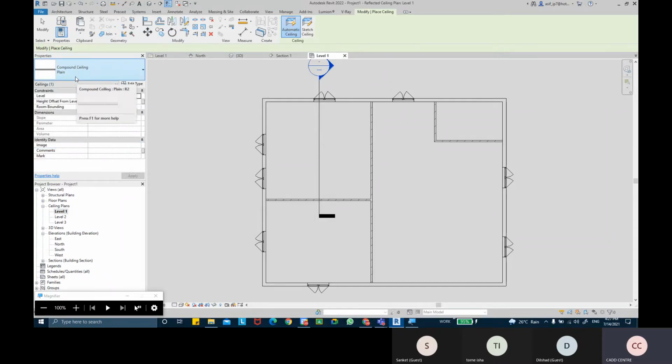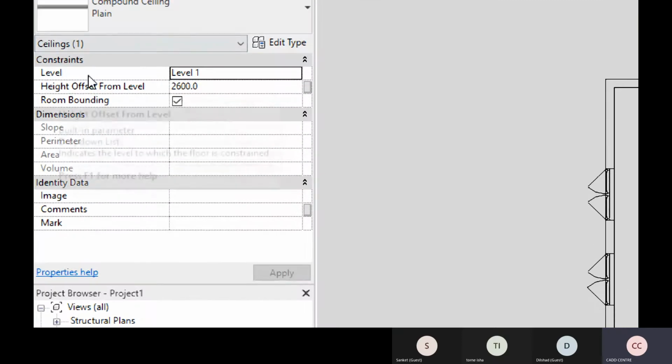From the properties, I've selected the type of ceiling that I want to use in the project, plain ceiling. Now, when I look at the bottom, it shows the constraints properties, and in the constraint properties, it tells me on which level you are applying the ceiling. Currently I'm on level 1, so it is displaying the name of the level.